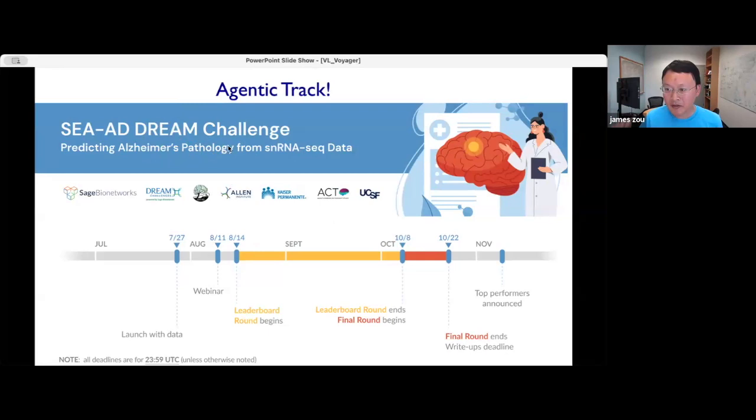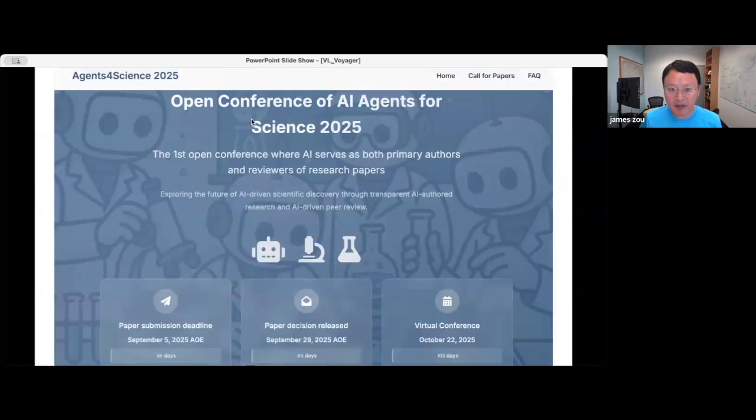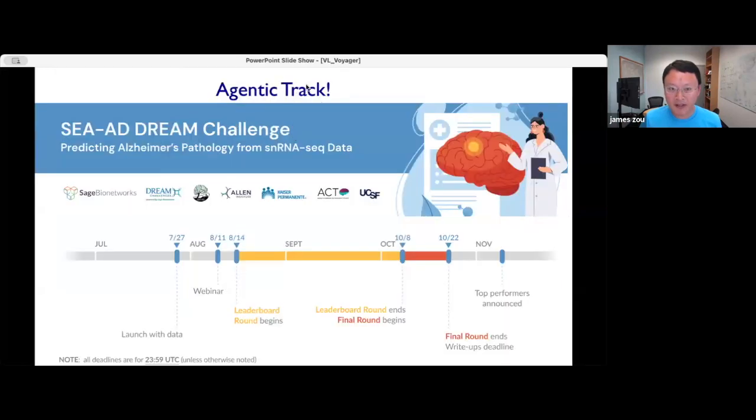It's similar in flavor to the protein folding challenge by AlphaFold, but in this case specifically for predicting Alzheimer's disease pathology. What's new this year is that, in collaboration with our conference, we're also having an agentic track to this Dream Challenge, which means that for the first time, you can also have AI agents submit predictions to this challenge. The agents' predictions will be evaluated the same way that we evaluate human experts' predictions. We'll also have a leaderboard for the AI agents. So we can have ground truth experiments to validate how well the agents can predict and analyze Alzheimer's disease from these genomics data.